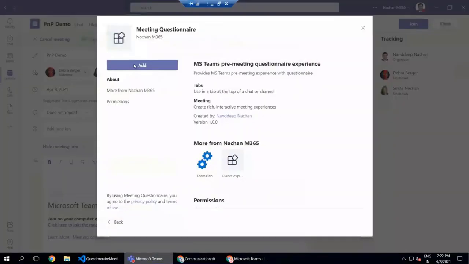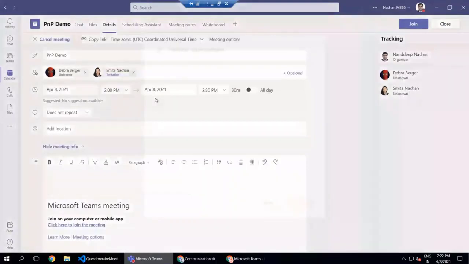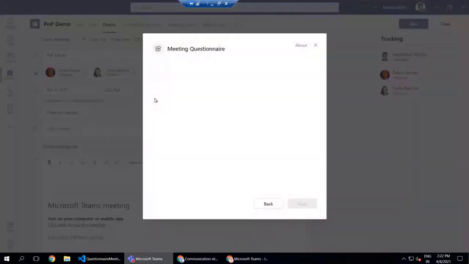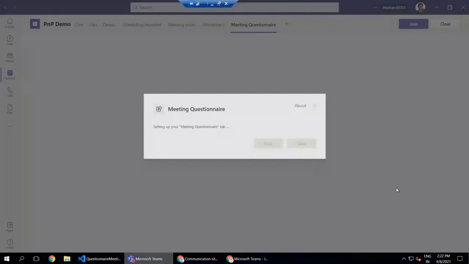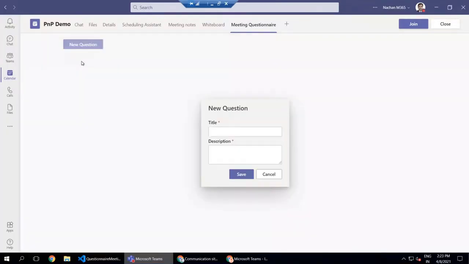So this is the simple look and feel of this web part. This is a pre-meeting app experience, so the attendees can go ahead and ask questions about this meeting. For example, I will ask whether this meeting is being recorded, and then I will just click on save. Once I do that, this question has been saved against this meeting, along with the person who has asked it, the title of the question, and when it was asked.